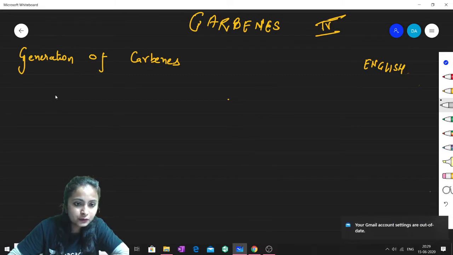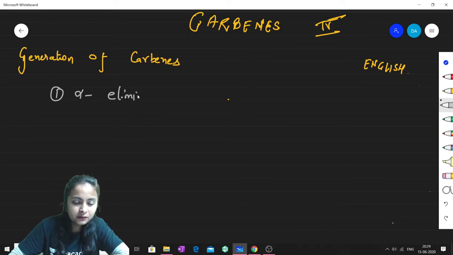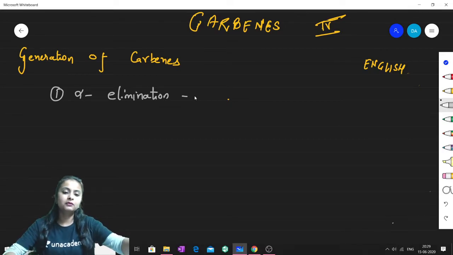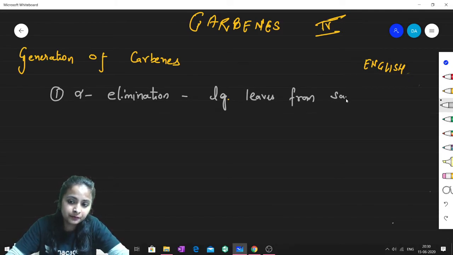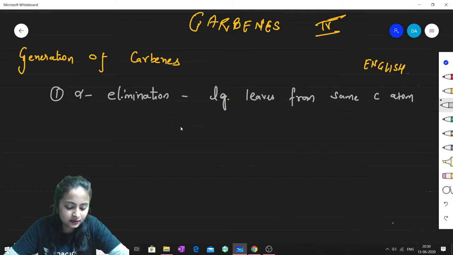Generation of carbene: the first point which you should know is we can prepare carbene using alpha elimination. Now what is alpha elimination? Alpha elimination is basically where the leaving group leaves from the same carbon atom which has H plus. Let me give you one example.